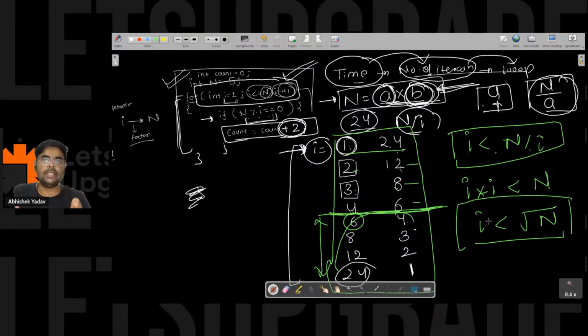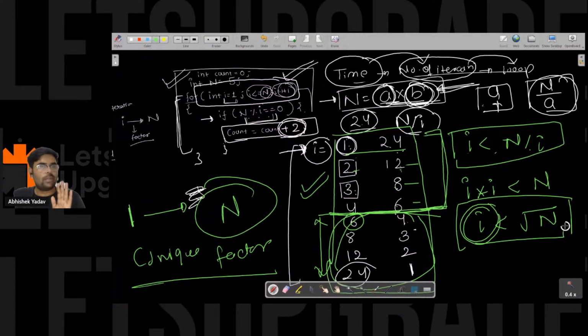I am starting from 1 and going till n to calculate all the unique factors, right? But the moment I made this table, I got to know that I am getting the unique factors till this point. There is no need to go below it, right? So I concluded that if you go till i less than square root of n, you will get all the unique factors, and at the end of the day I want the unique factors itself, right?